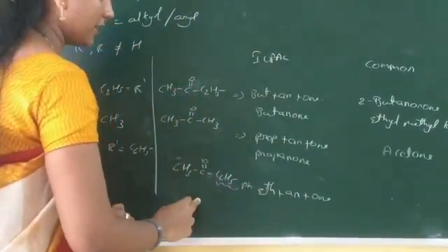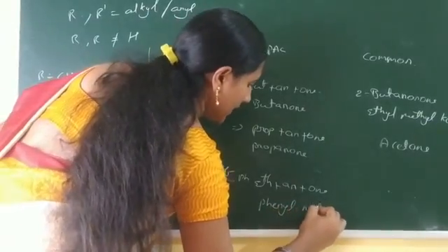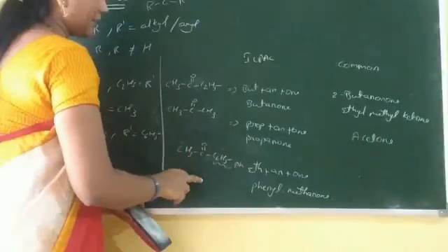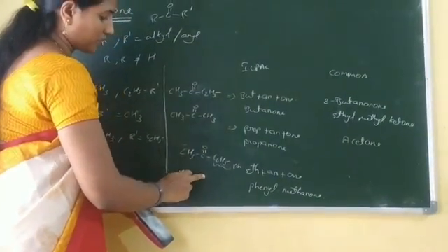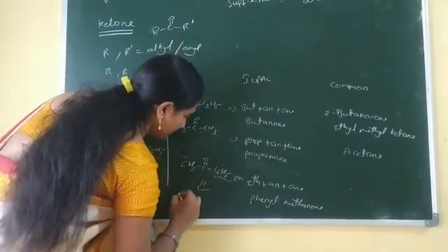So the compound name is phenyl methanone, or another IUPAC name is acetylphenone or acetylbenzene.